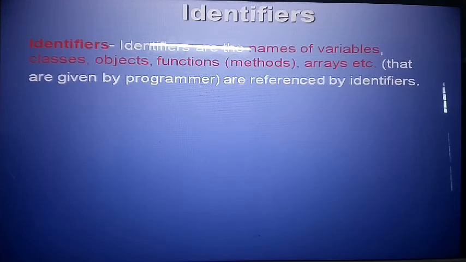Identifier. Identifier means the name. Identifiers are the names of variables, classes, objects, functions, methods, arrays. Everything has a name. This name is an identifier that is given by the programmer. Who gives the name? The programmer. It is referenced by the identifier, just like ID cards. An ID card always presents your identity. As such, you give a name to classes, objects, methods, arrays, and this name is an identifier.